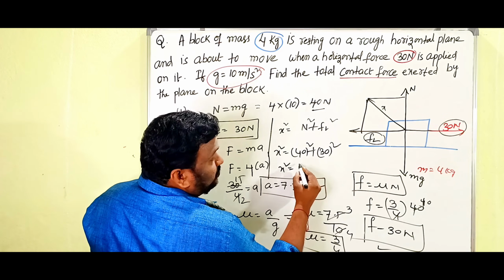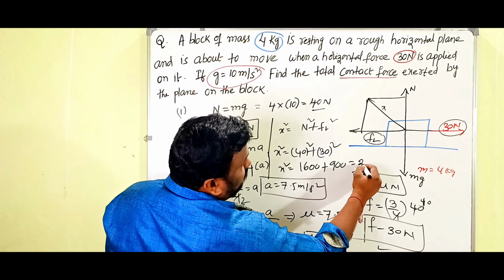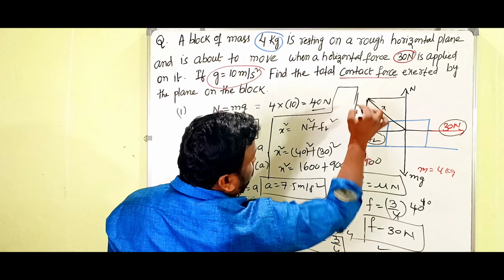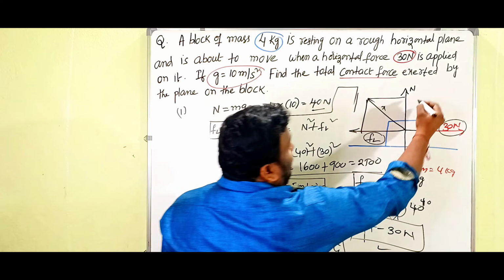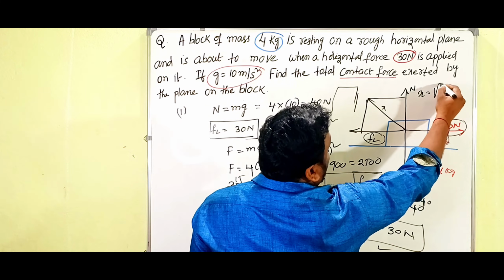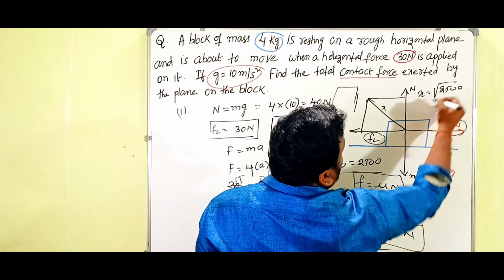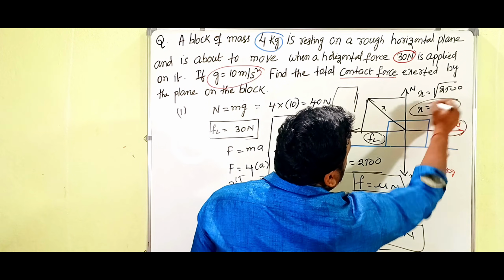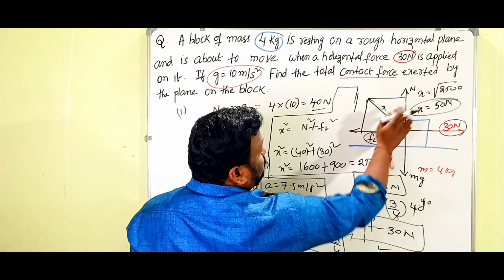Then x square is equal to 1600 plus 900, which is 2500. Remember this as the second derivation. So 2500 came, and from that, what is the value of x? x is equal to the square root of 2500. That means x is equal to 50 newtons. x is 50 newtons, that is the resultant contact force of these two.